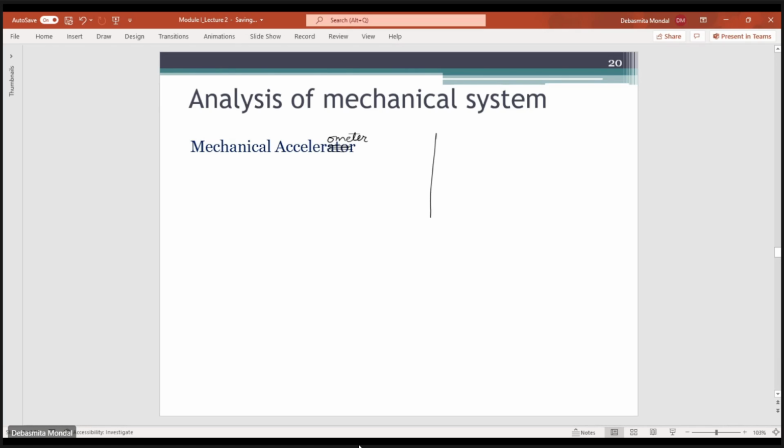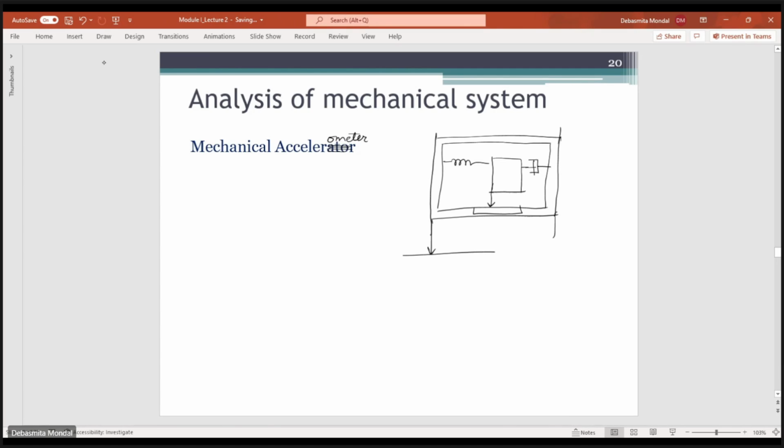So if you draw it, there is a spring over here, then you have a mass, then you have a damper over here, and this is attached. And this whole thing is attached to another scale.